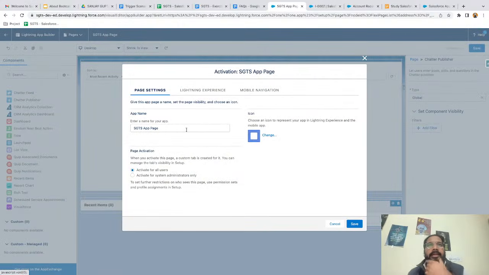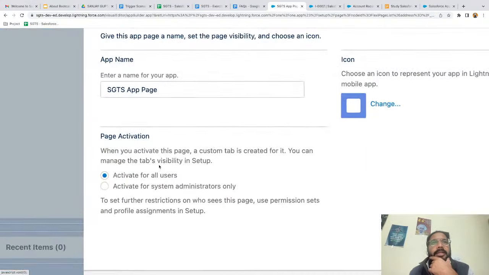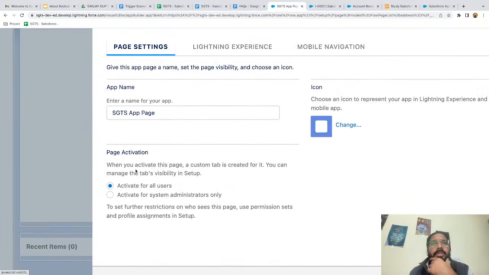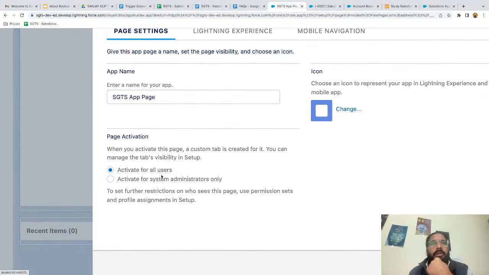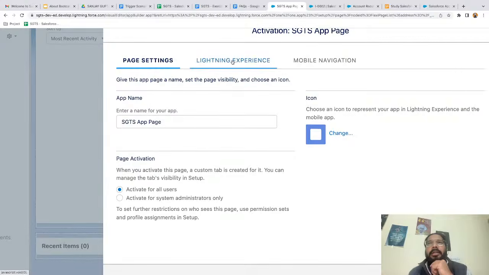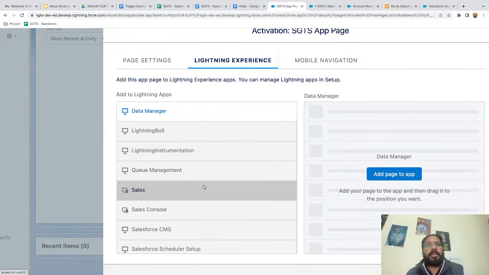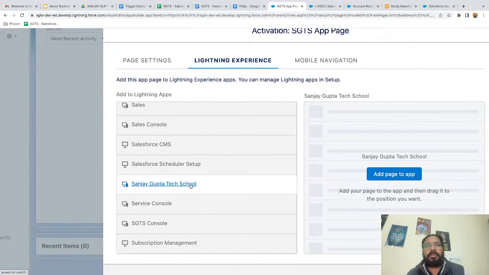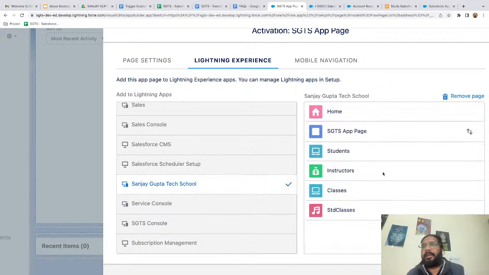So I will be assigning this. Here you can see it is showing you some options, like whether you want to activate it for all users or for system admin only. So I'm choosing all users. Then here we have Lightning experience, so you can see all the applications are available. So I'm choosing this, add page to app.